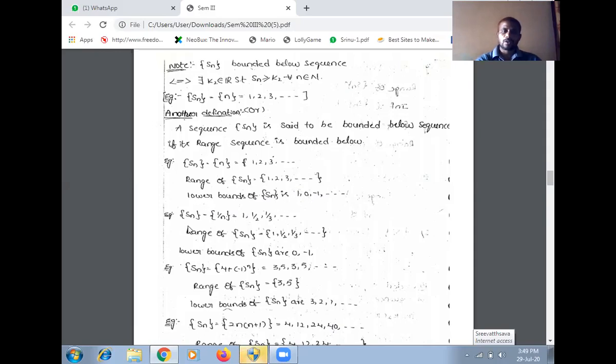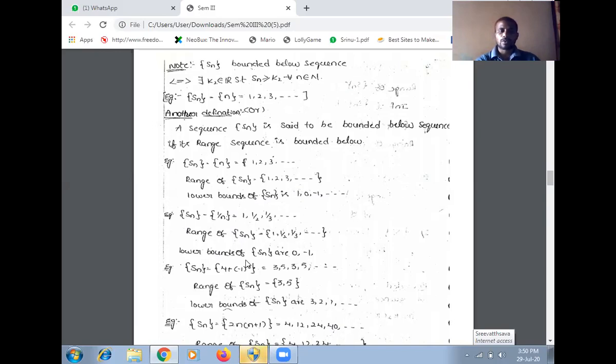Another example here: Sn equal to 1 by n. Giving the values for n equal to 1, 2, 3, 4, we get 1, 1 by 2, 1 by 3. So what is the range of this sequence? 1, 1 by 2, 1 by 3 and so on.